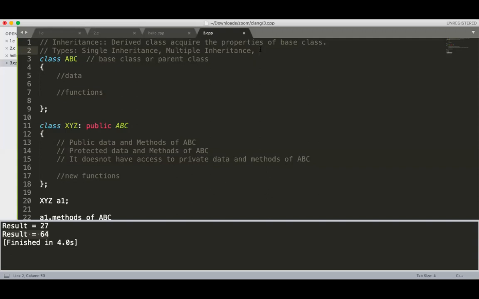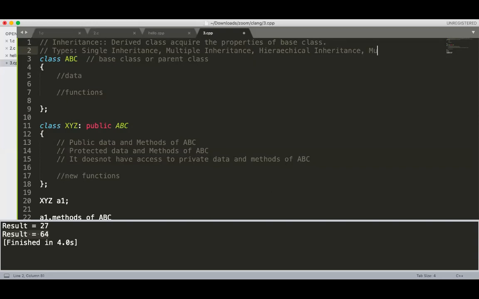Next one is hierarchical inheritance. Hierarchical inheritance means one parent, multiple children. Hierarchical means one parent is there, but multiple children, multiple siblings are there.